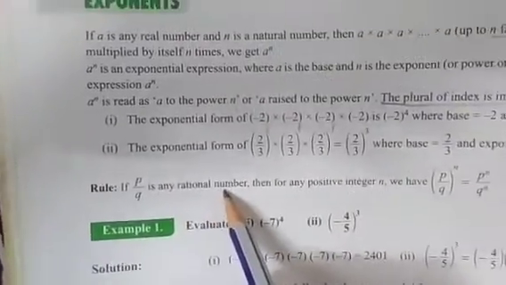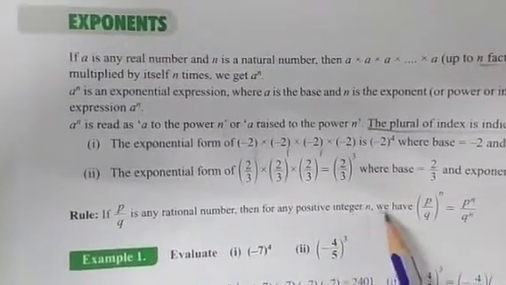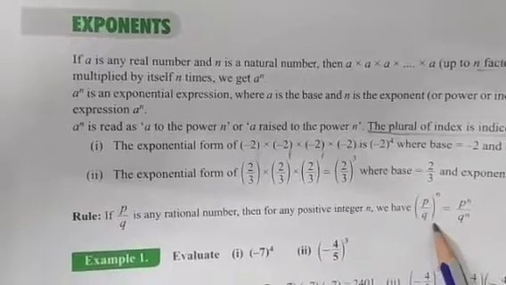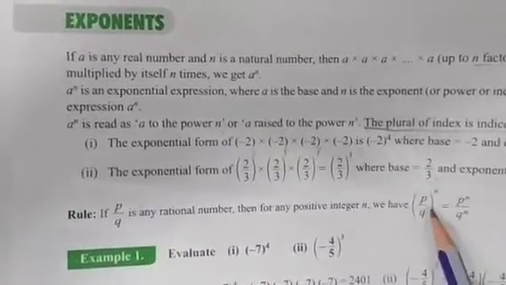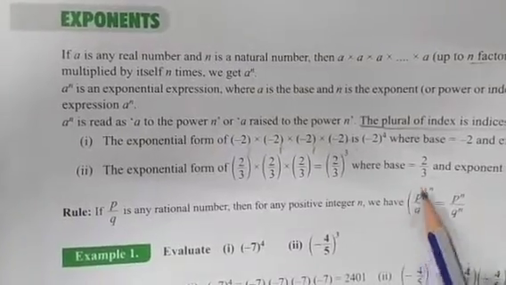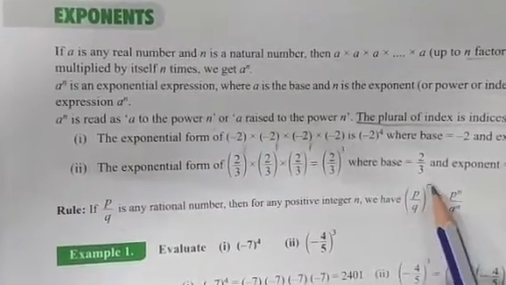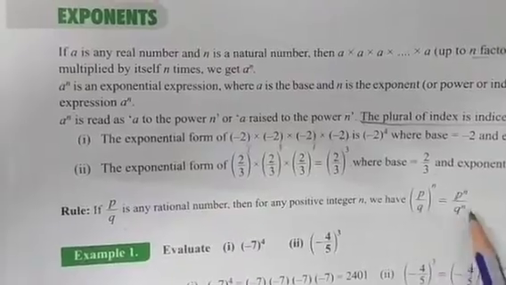So the rule: if p and q are any rational numbers, then for any positive integer n, we have (p by q) power n is equal to p की power n and q की power n. It means when we open this bracket, power is common, p power n, q power is also n.